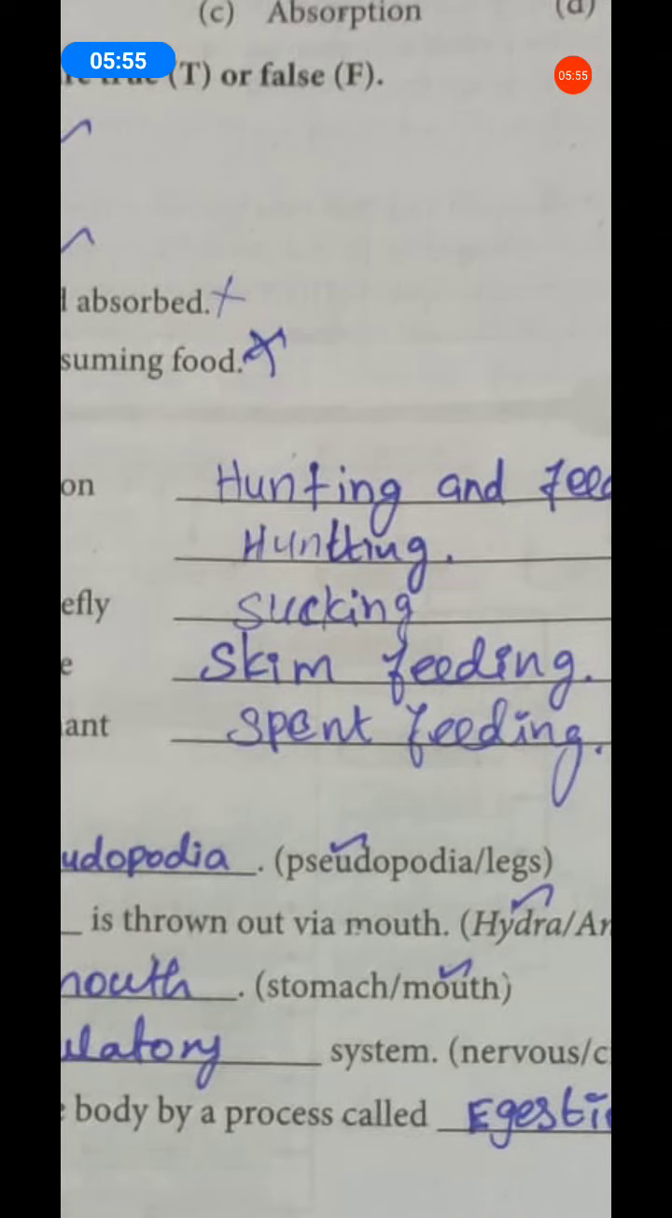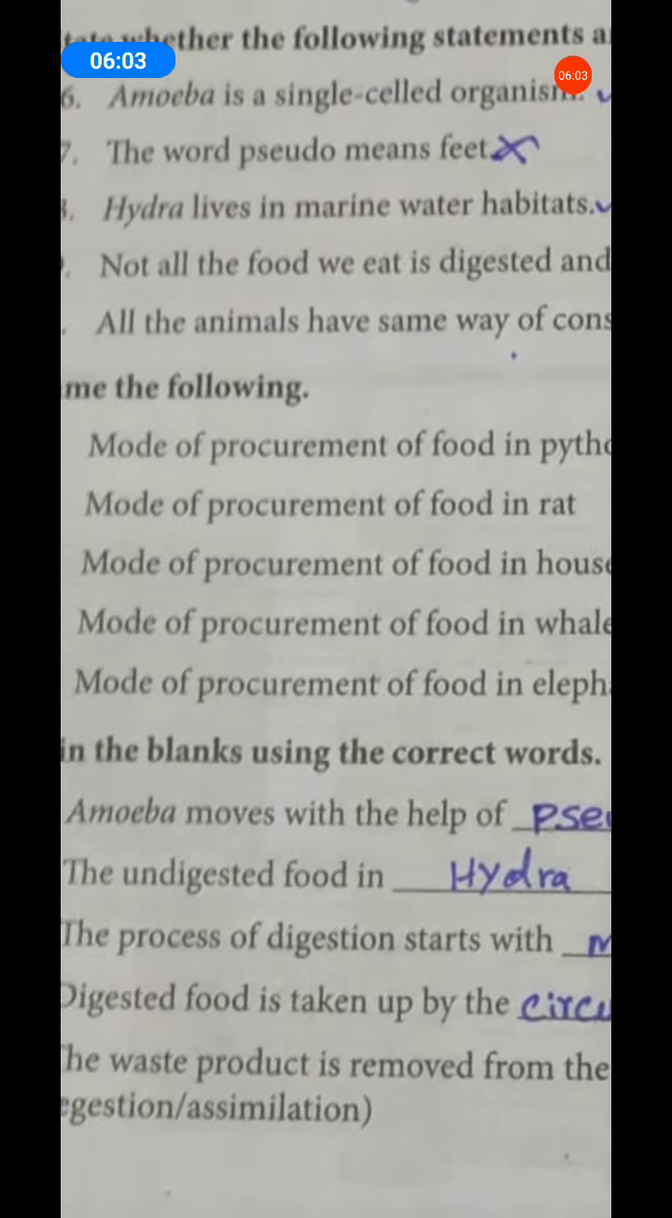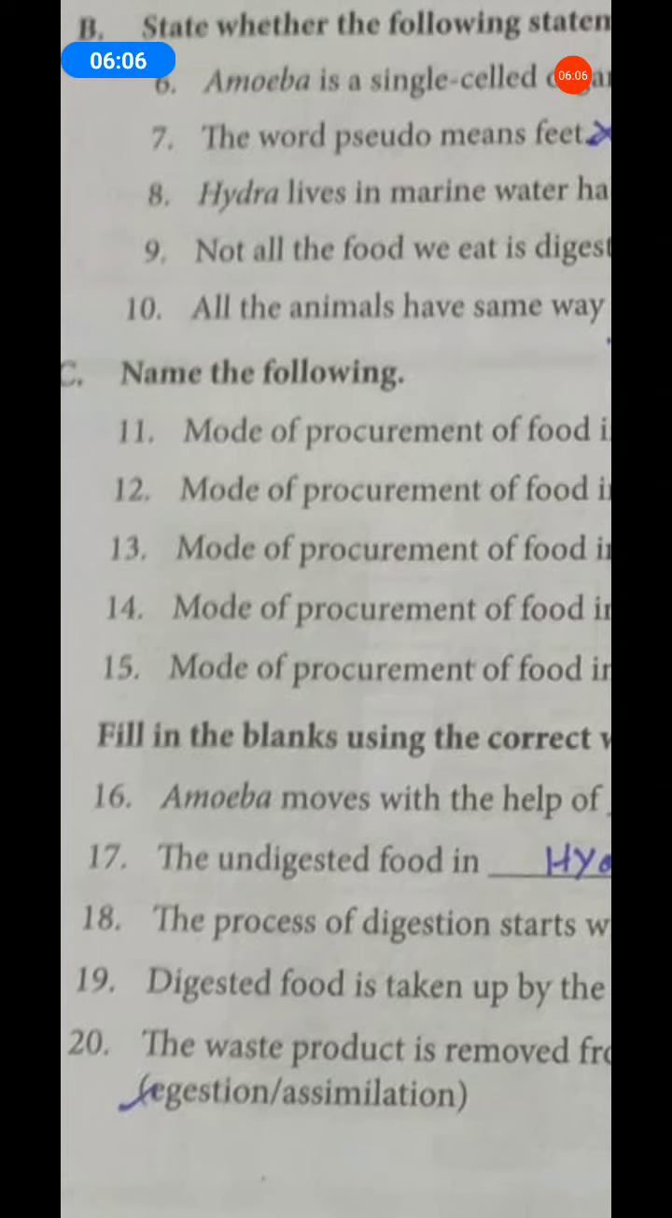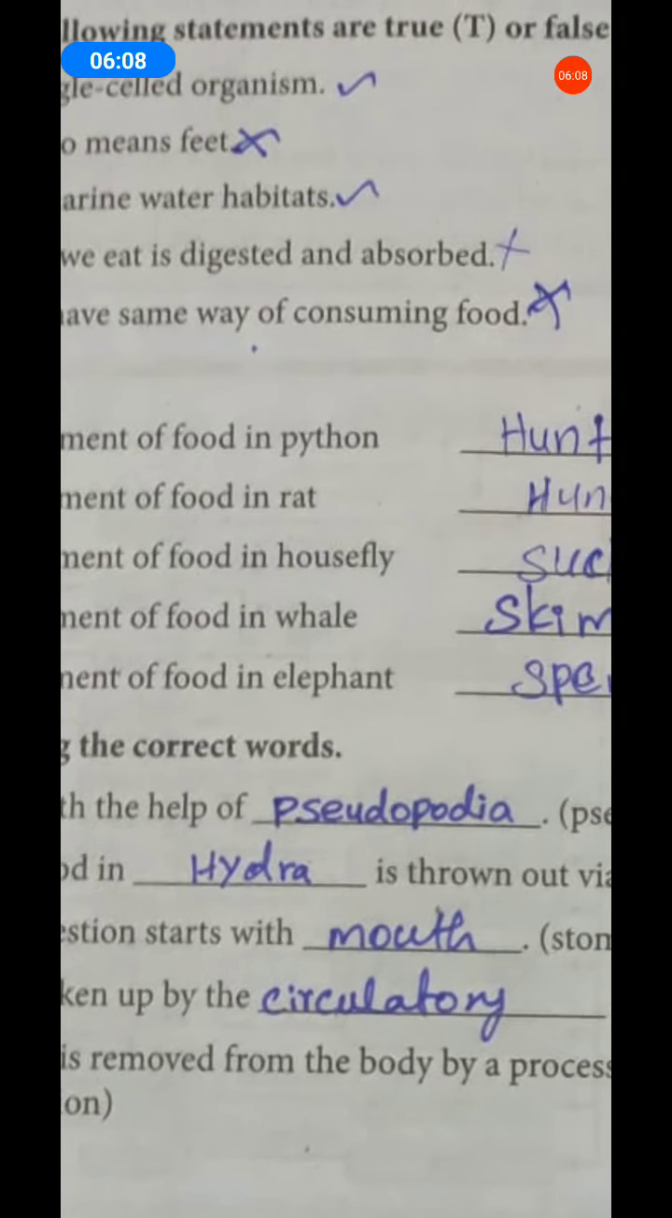So, amoeba contains pseudopodia, which are false feet. It is a locomotory organ. What is locomotion? Moving from one place to another place. So, the answer is pseudopodia. Amoeba moves with the help of pseudopodia. Pseudopodia means false feet. Pseudo means false. Podia means feet. So, the answer is pseudopodia.